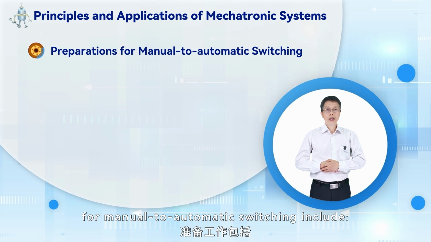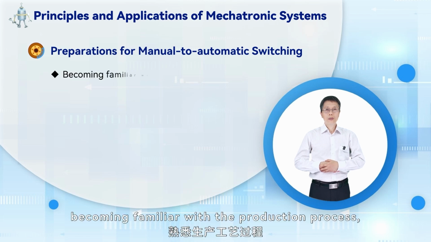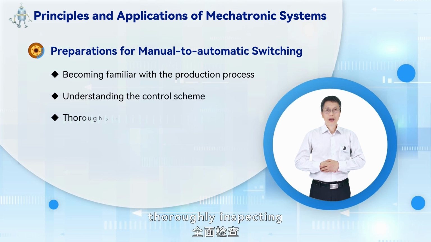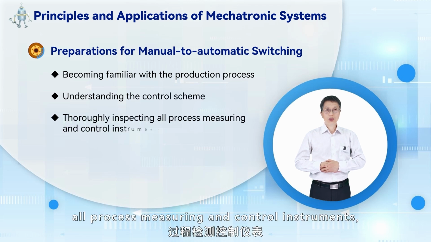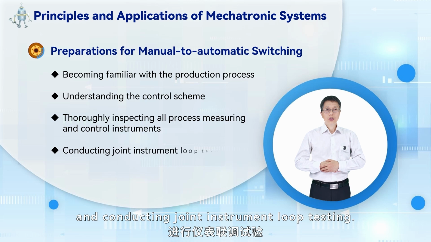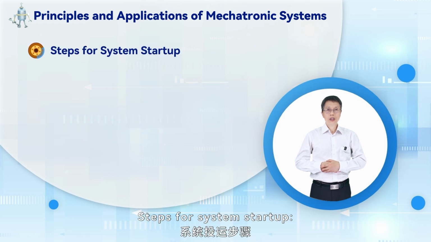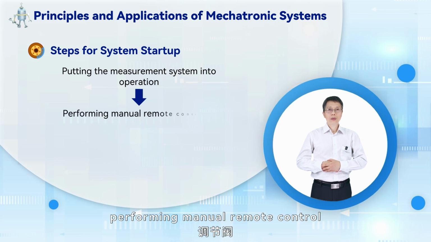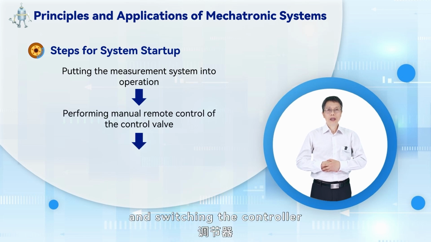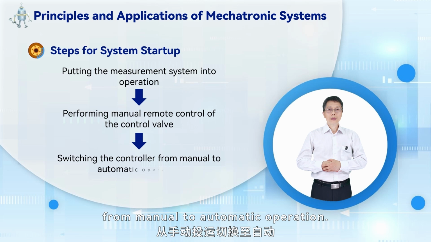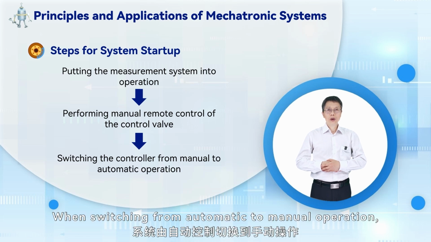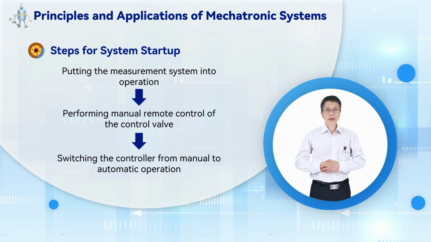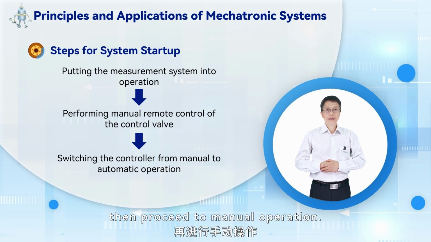Preparations for manual to automatic switching include becoming familiar with the production process, understanding the control scheme, thoroughly inspecting all process measuring and control instruments, and conducting joint instrument loop testing. Steps for system startup: putting the measurement system into operation, performing manual remote control of the control valve, and switching the controller from manual to automatic operation. When switching from automatic to manual operation, first switch to manual remote control, then proceed to manual operation.